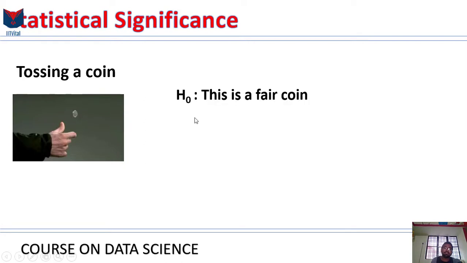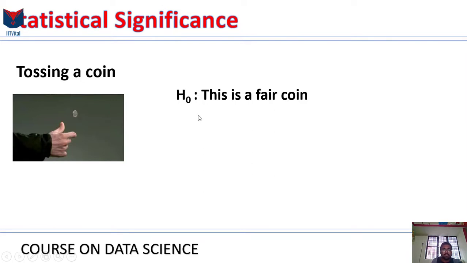One possible universe is one where it's a fair coin. I like the way to put it as in that universe there's a fair coin. That's our original assumption, H0, the null hypothesis that we are starting off with.